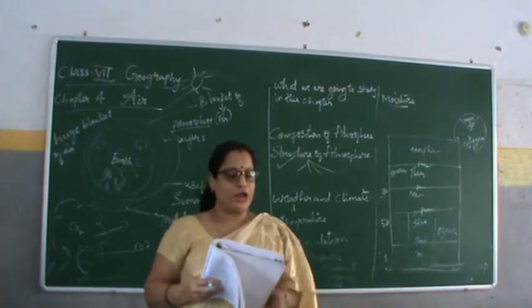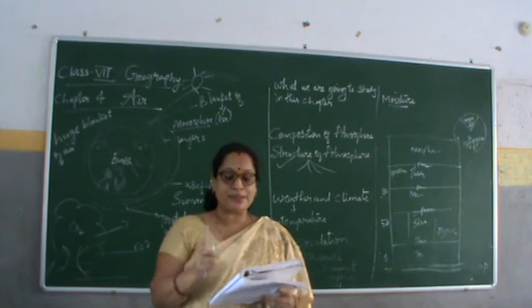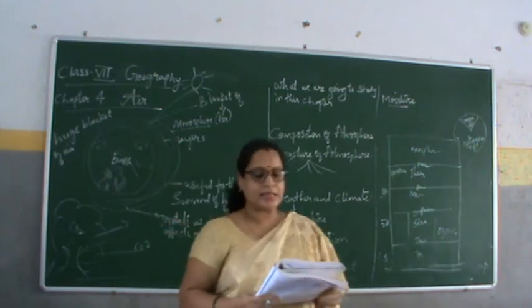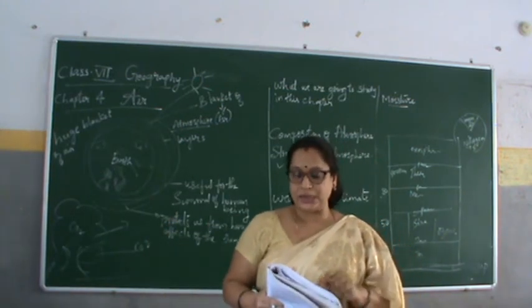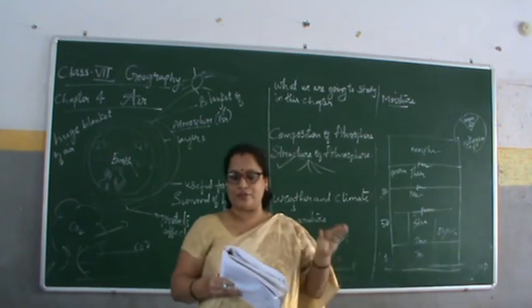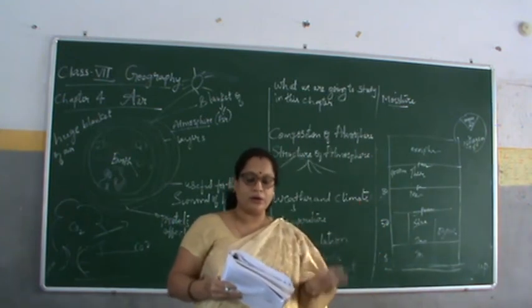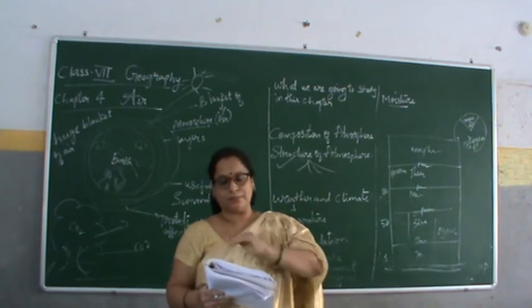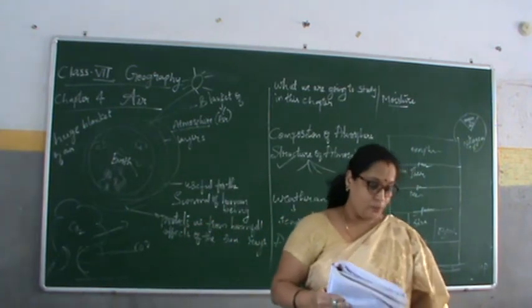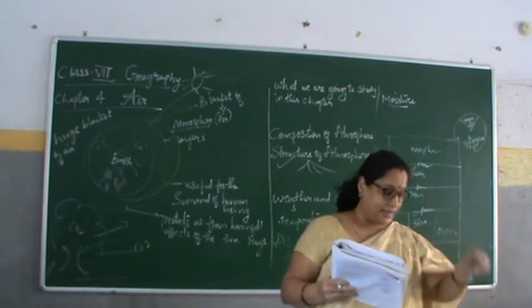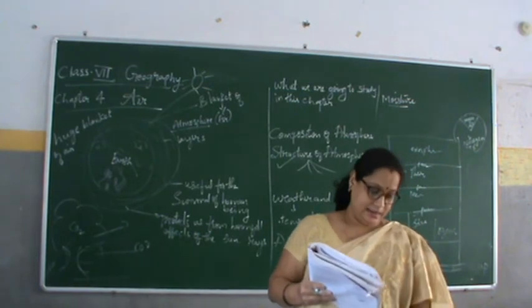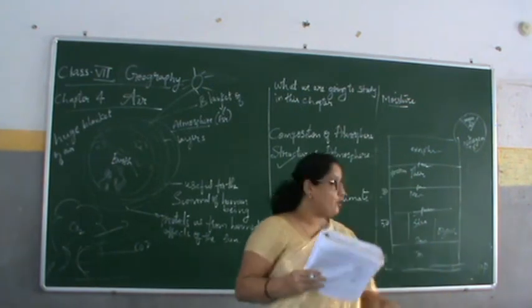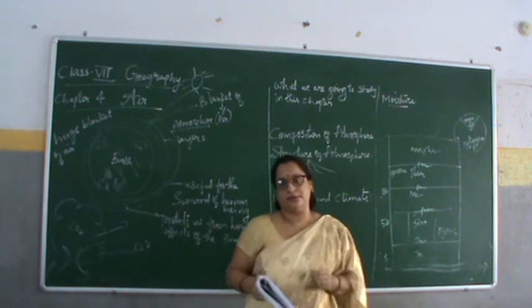It extends from 80 to 400 km. This layer helps in radio transmission. In fact, radio waves transmitted from the earth are reflected back to the earth by this layer. Why is it affected? Because the ionosphere contains ions.